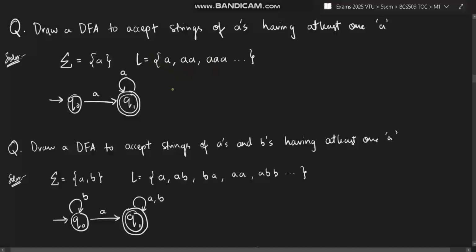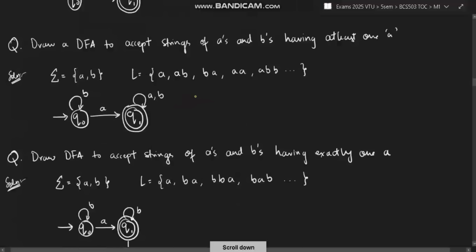After that, you need to make the DFA for the minimum string. The first step is to make the DFA for the minimum string. The minimum string is A. To make the DFA for A, make the starting state here. After that, it will pass through A here and reach the final state here. That's all you need to do. But after that, for each state, you need to check whether all the letters have a transition function or not. That means for Q0, I have a transition function for A, but for Q1 I don't, right? I can have any number of A's after that also, so I will make a self loop with A. So that is the DFA to accept strings of A's having at least one A. If you make this much, you will easily be able to score the marks.